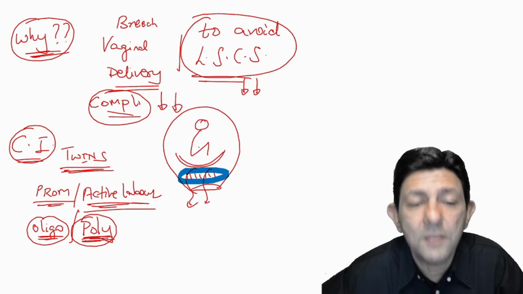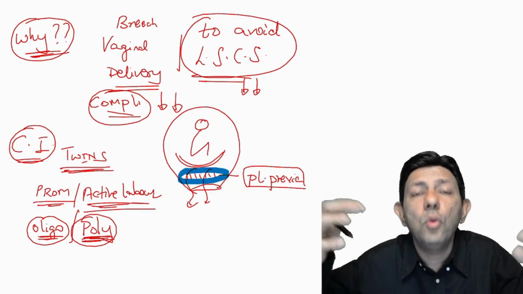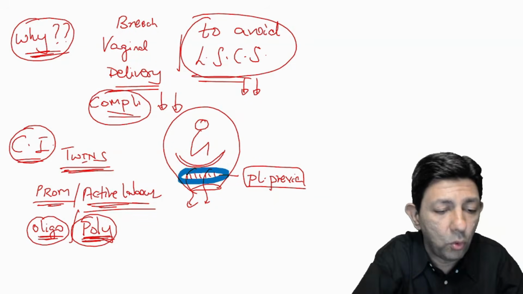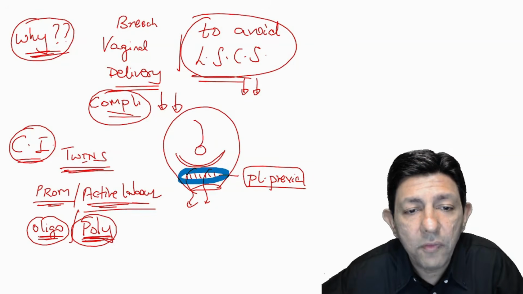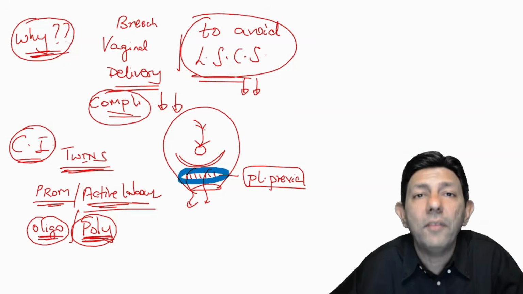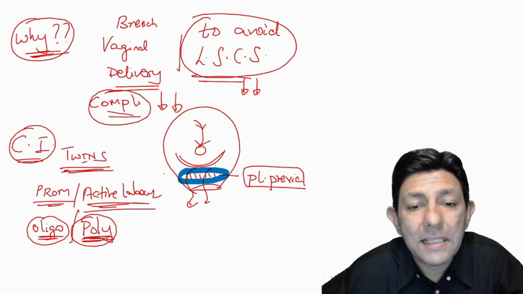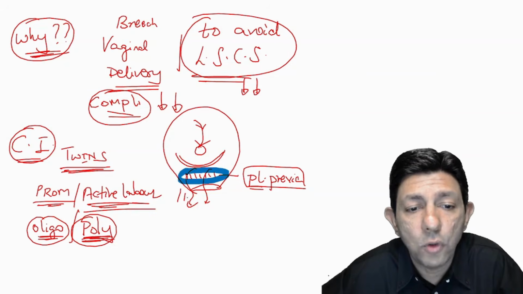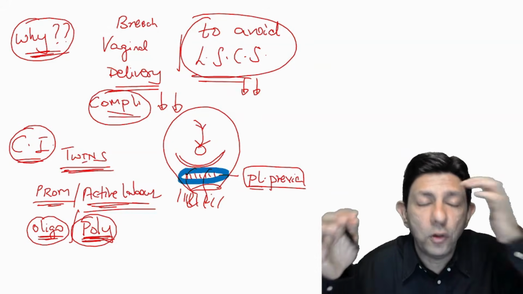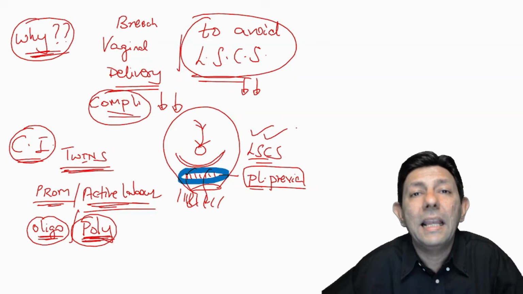Suppose it is breech and it's a placenta previa, then I still have to do cesarean. And suppose I rotate this baby and make it cephalic, what is the benefit? No benefit. In fact, we are taking the risk of ECV, and ECV also has its risk. In placenta previa, vaginal delivery is anyway not possible. There will be torrential bleeding and the baby cannot perforate through the placenta. So in placenta previa, we are anyway going to do LSCS.